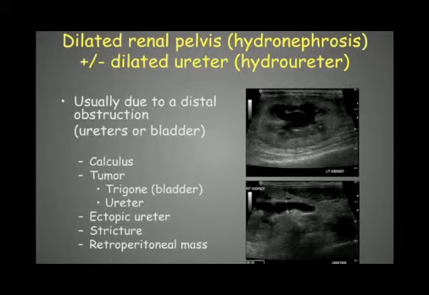We can see that as well with the ectopic ureter. So in young animals that are presenting with incontinence, if they have an ectopic ureter, in general those ectopic ureters are mildly dilated, and we can follow them up to the kidney, and then we can have some signs of hydronephrosis in the kidney as well. Or we can have a stricture of the ureter, which is less common. It's in general secondary to the presence of stones. And sometimes you can have some retroperitoneal mass that is compressing the ureter and then creating hydroureter and hydronephrosis.